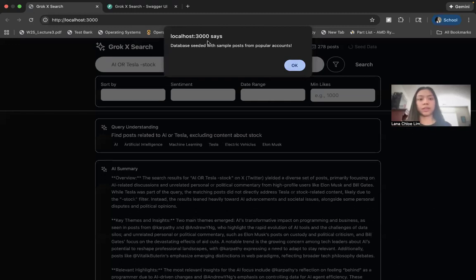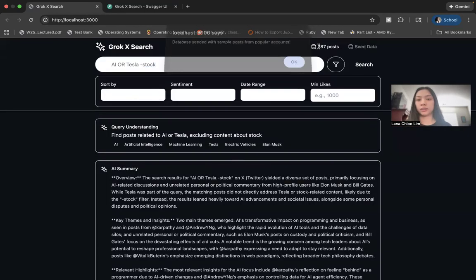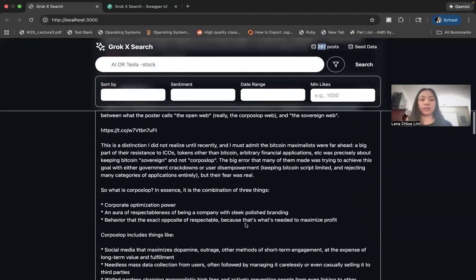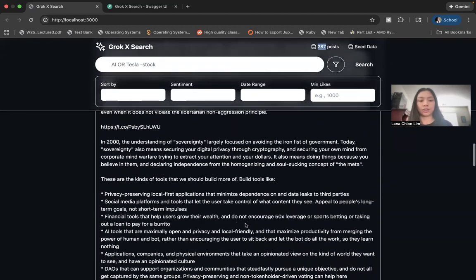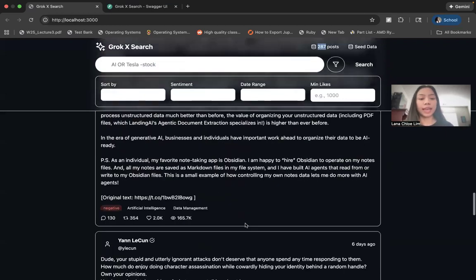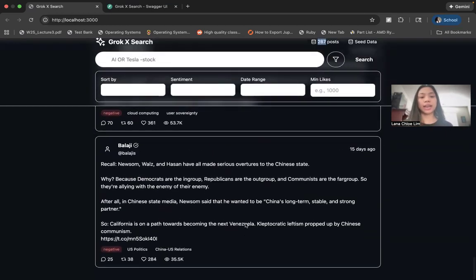Okay, so we finished seeding the database with other sample posts. The total number of posts jumped from the previous number to 287, so we pulled exactly 50. And then the filtering works. It gives all of the negative tweets that are related to AI or Tesla, but do not mention stock. And yeah, that's basically it.